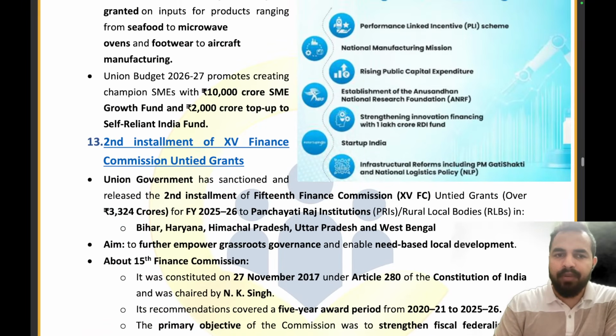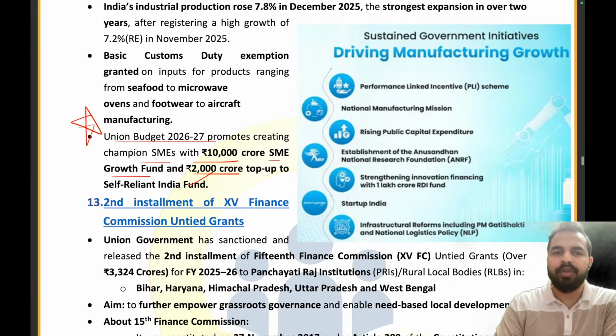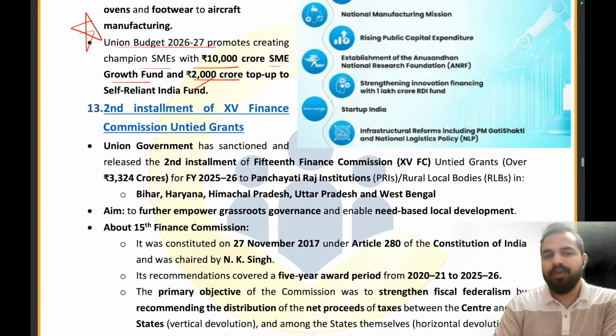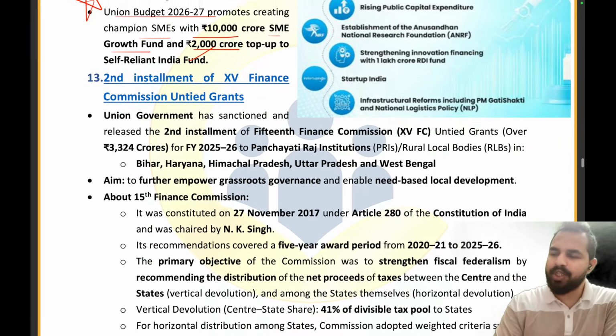But you can cover here one point, my dear friends, that the Union Budget 2026-27 has promoted creating champion MSMEs, the champion SMEs, with the 10,000 crore SME growth fund and 2,000 crore top up to the Self-Reliant India Fund. So you can just remember this data from examination point of view because this is related to the Union Budget 26-27, which we will be covering during the upcoming part of the session in a detailed manner.